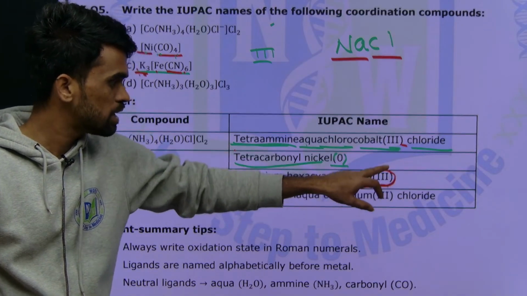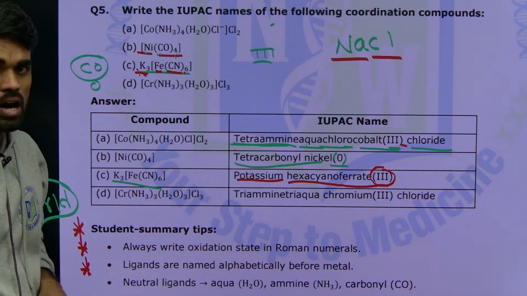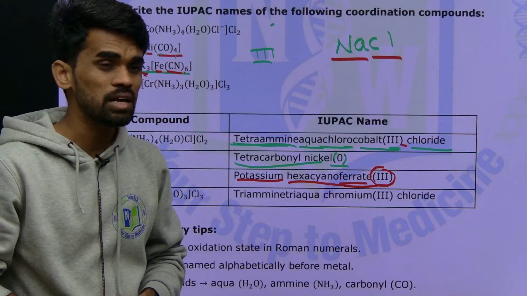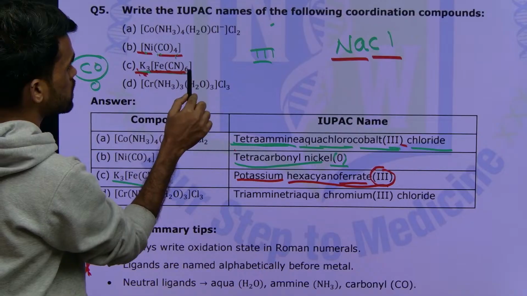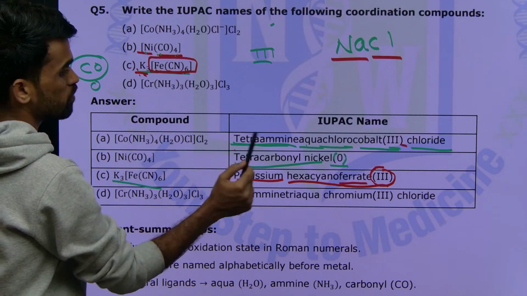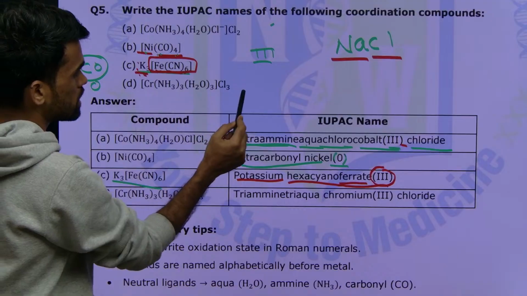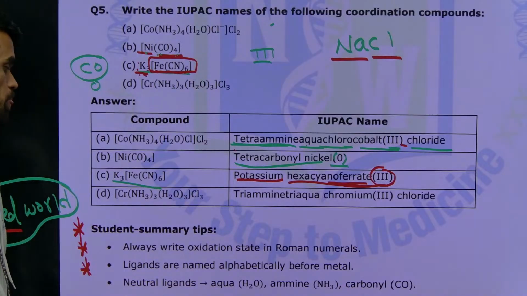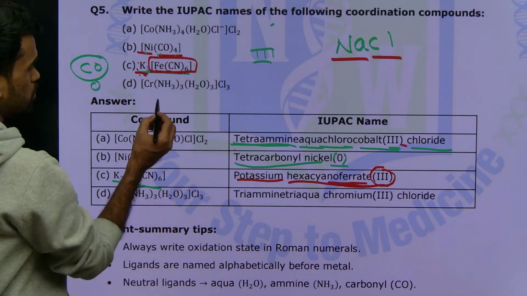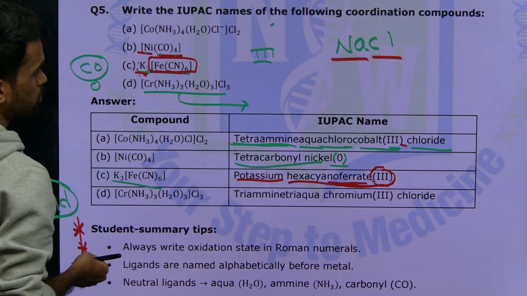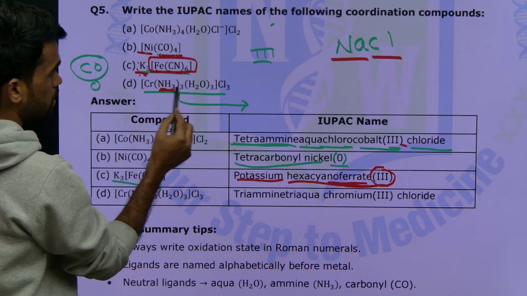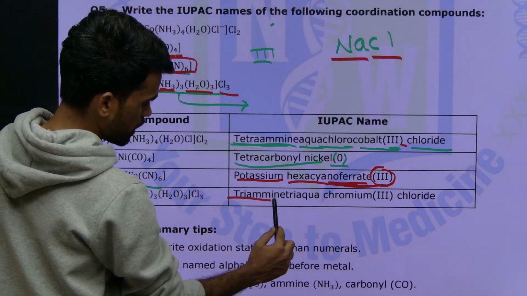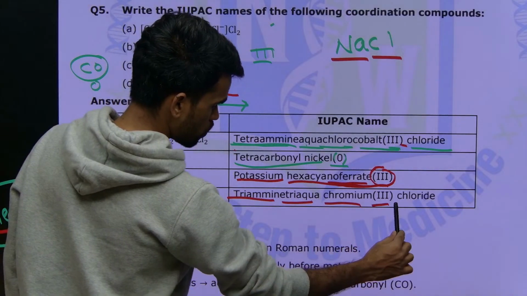So how did you get this 3? You got 3 because the oxidation state of iron here is 3. And why am I mentioning it as ferrate, why not iron? Because our metal is in the anionic sphere now, so that's why it is ferrate. If it is in the cationic position you should call it iron only, but here it is in the anionic position, that's why we are saying ferrate 3. Okay, right. Next, what about this complex name? Here you have triamine, the next triaqua, chromium 3 space chloride. See, triamine triaqua chromium 3 chloride.